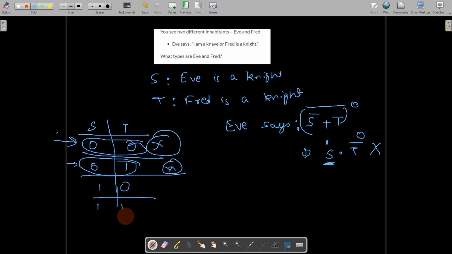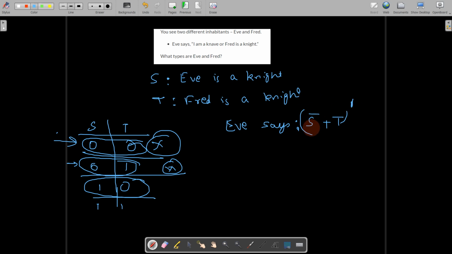Okay. So these two options are remaining. We will check that. So what if we check this option? Can Eve be a knight and Fred be a knave? So if Eve is a knight, then whatever she is saying is true.